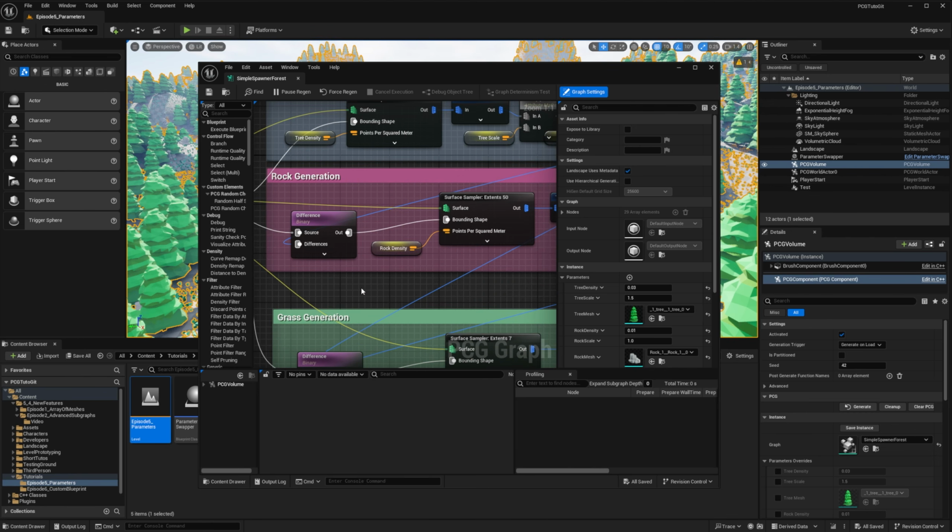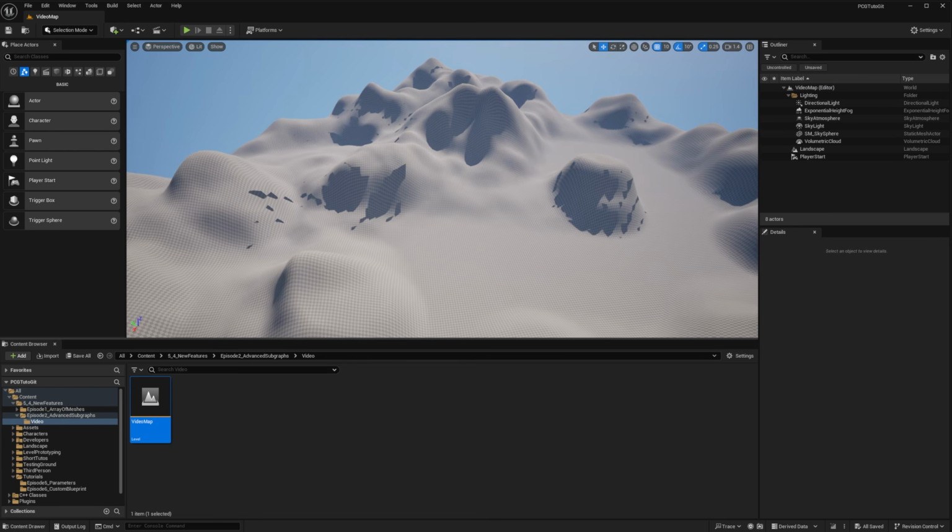Of course, it is important to have the info on the previous spawn to make sure we don't make meshes overlap. That's why we have this difference node that took the points generated previously. It will be possible to do that with feedback loops in subgraphs. Let's dive right into it.